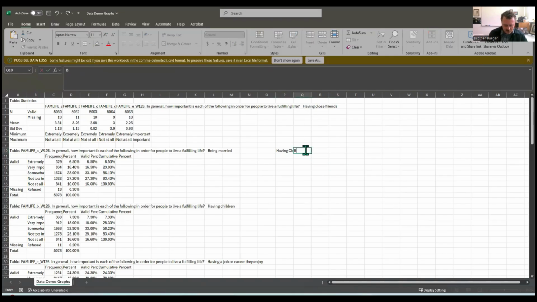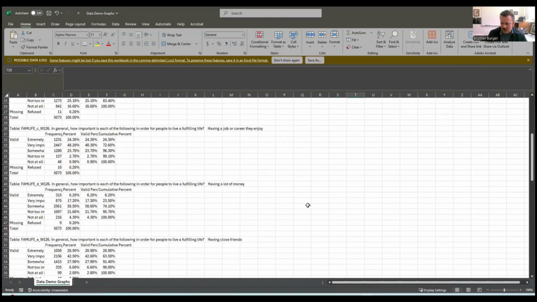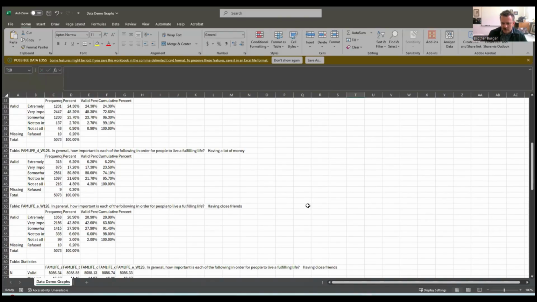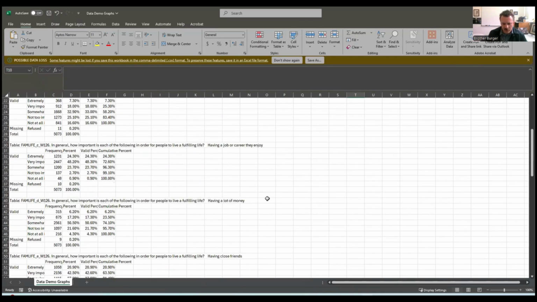And then being married, having children, having a job or career they enjoy, then having a lot of money and having close friends. Having close friends, that's where we get to our weighted.